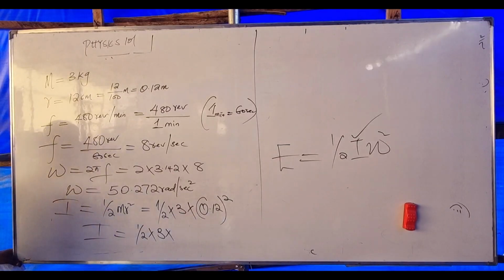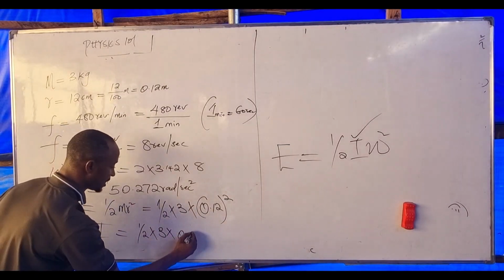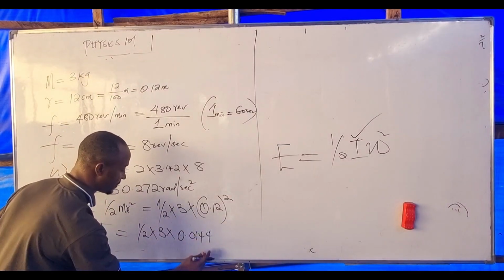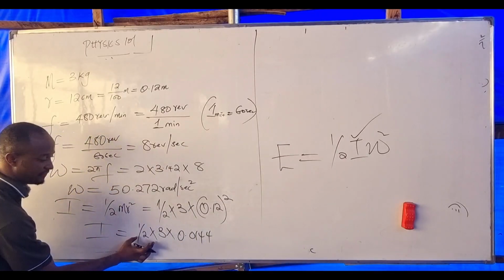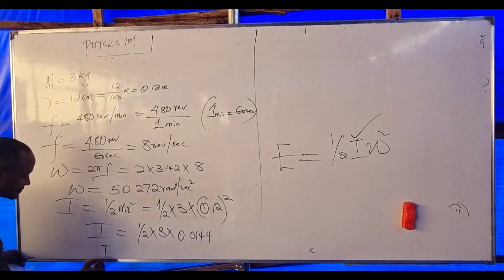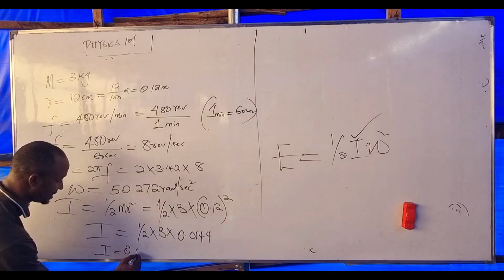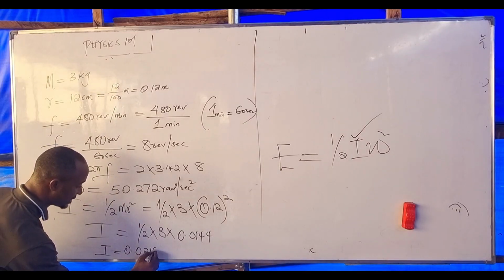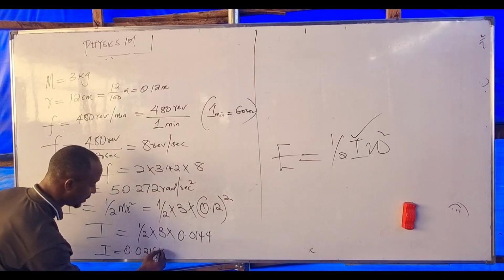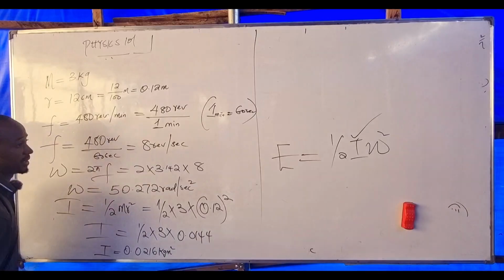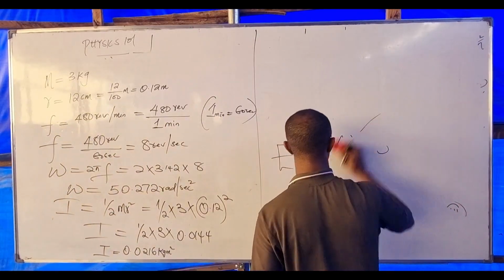0.12 squared is 0.0144. Multiply this by 3, divide by 2. What is the total inertia? 0.0216, right? Kilogram meter squared. Thank you. Now, what are we looking for?